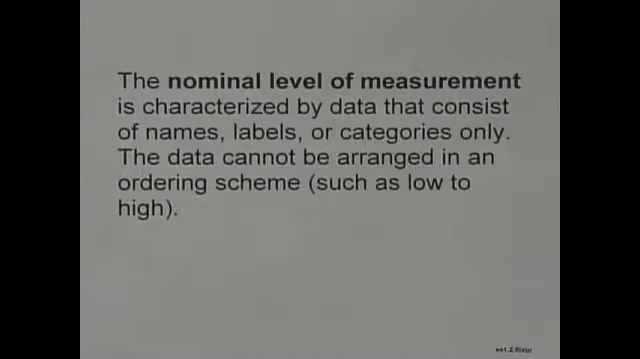But as far as breaking down the different data, as you were asking about, we have different things called levels of measurement. There are 4 different levels of measurement that we can look at. We would start with the most basic level, which is called the nominal level of measurement. That's characterized by data that consists of names, labels, or categories only, and this cannot be arranged in any kind of ordering format. So in this case, you've just got categories.